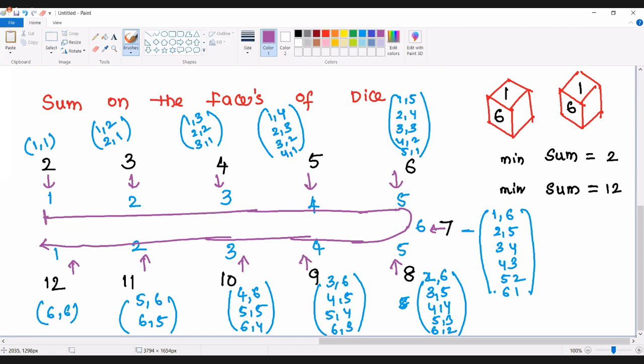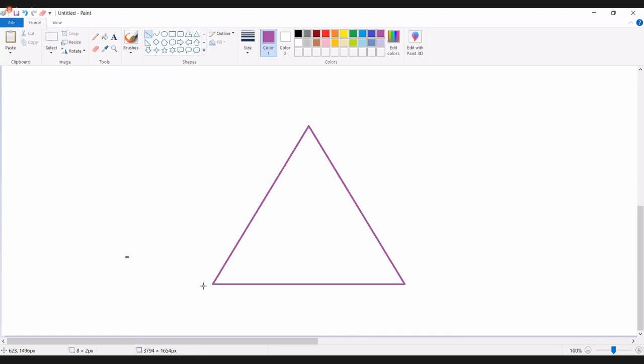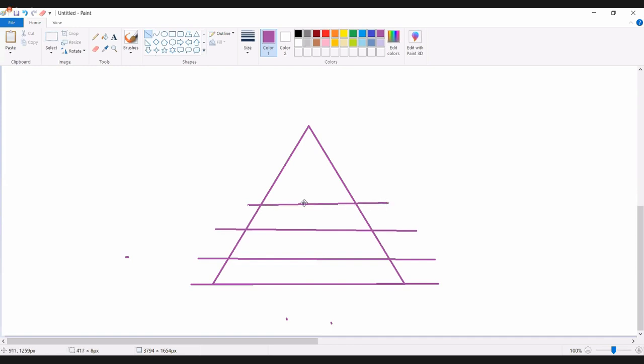So use this pattern, and I'm trying to put it in a diagrammatic form. Whenever you see any question on the sum on the faces of a dice, the sum always lies between 2 and 12. That's one point we have taken.